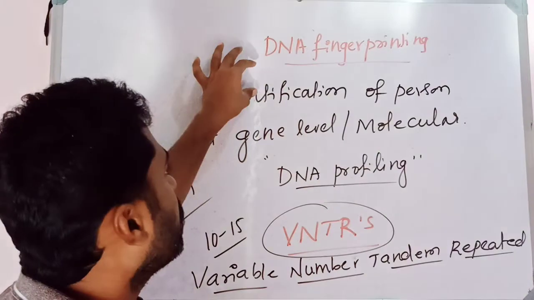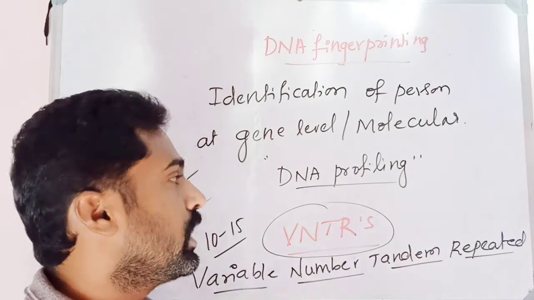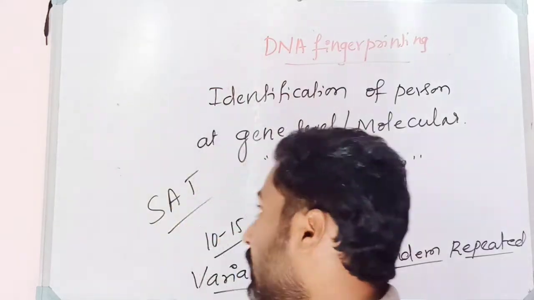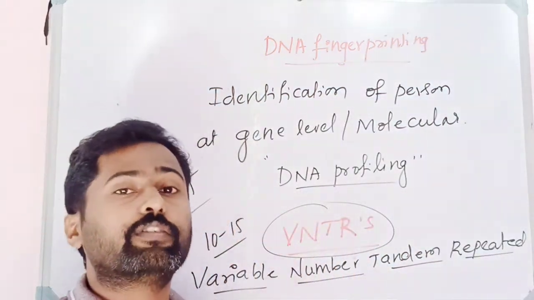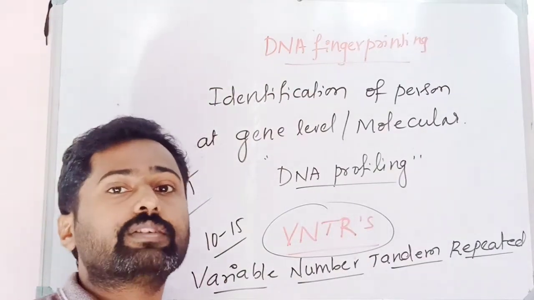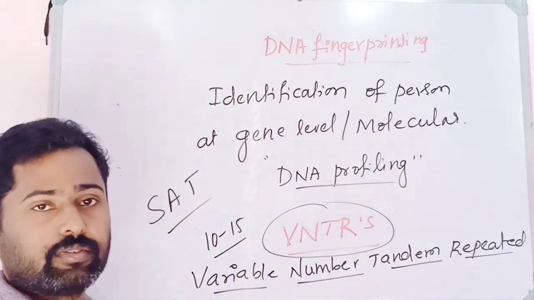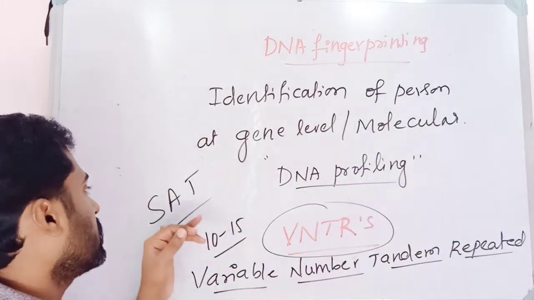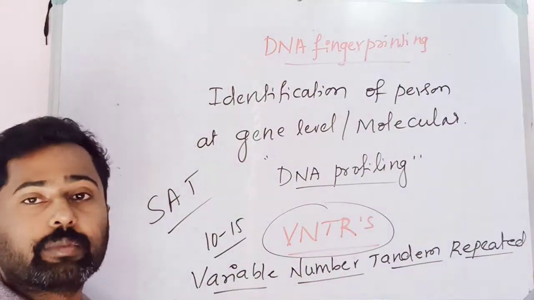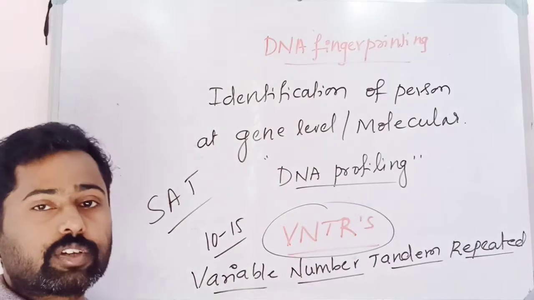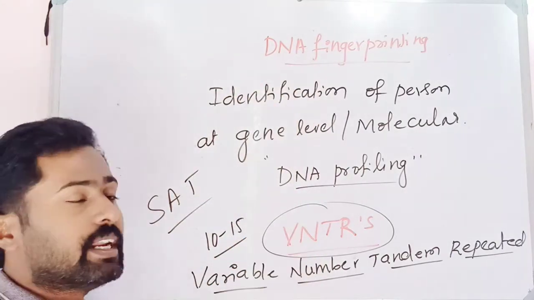Okay, so what is DNA fingerprinting? It is nothing but identification of a person at the molecular level or at the gene level. That is what is called DNA fingerprinting. It is unique for a particular person and different from one person to another person. The major differences are mainly due to the presence of these sequences, that is the VNTR sequences, variable number tandem repeated sequences. They are found in the SAT chromosome regions. SAT is cyanoacidothymidine. Okay, so there are some chromosomes in human beings which are said to be the SAT chromosomes, which mainly help in DNA profiling or DNA fingerprinting.